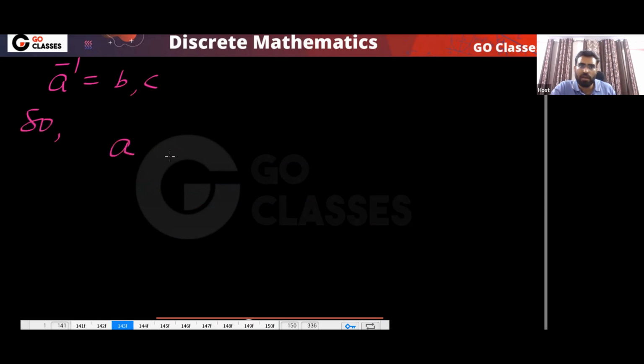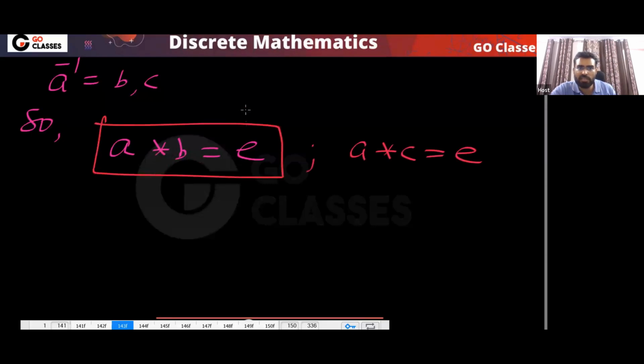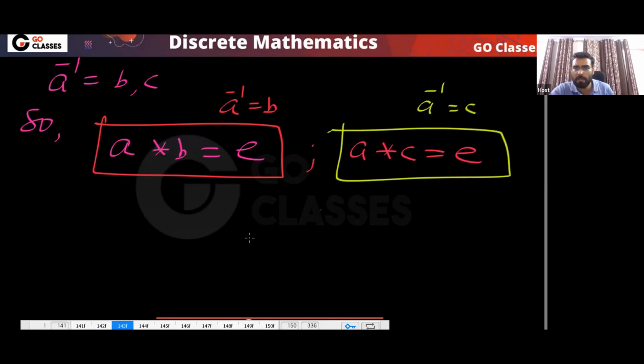Because B is the inverse, A star B should be equal to E. And because C is the inverse, A star C should be equal to E. From this, what did I get? Remember, I got this because B is the inverse, and this I got because A inverse is C.